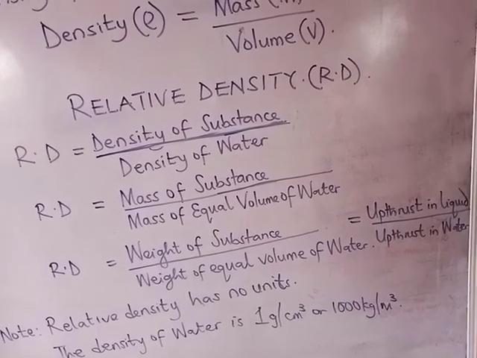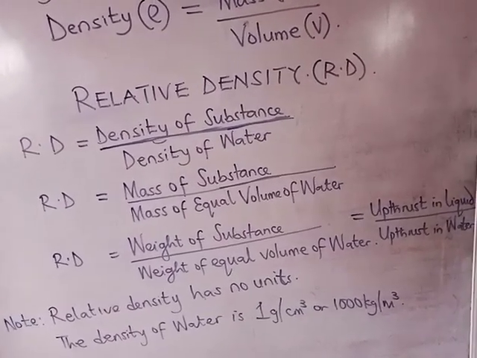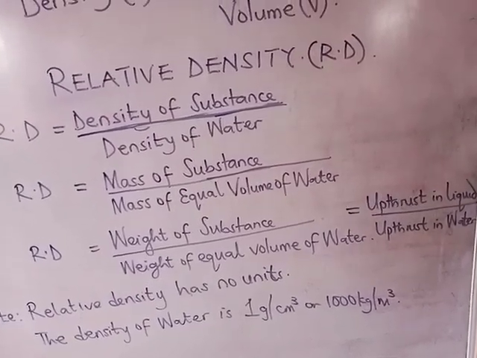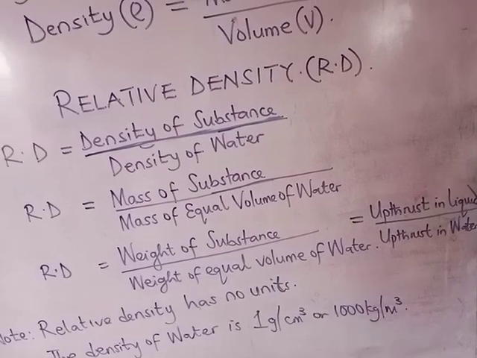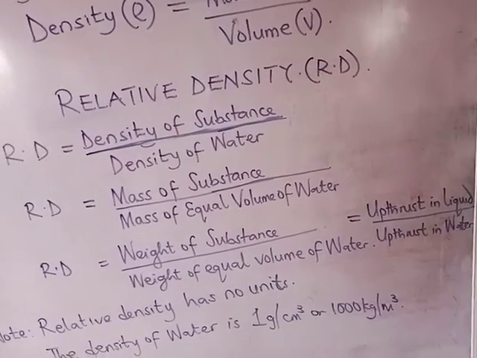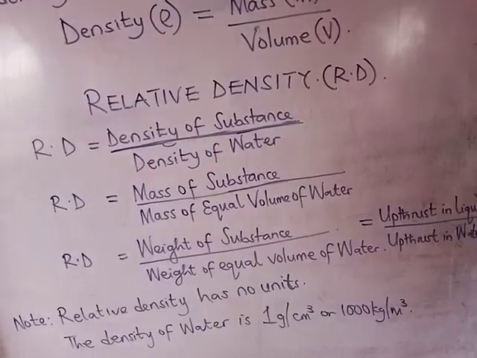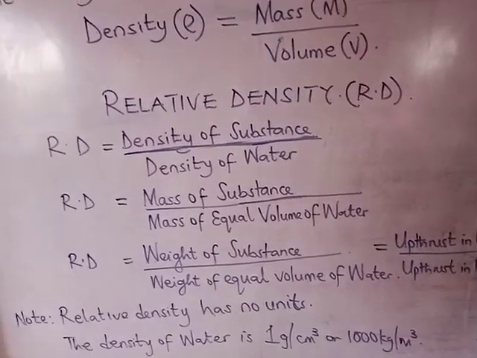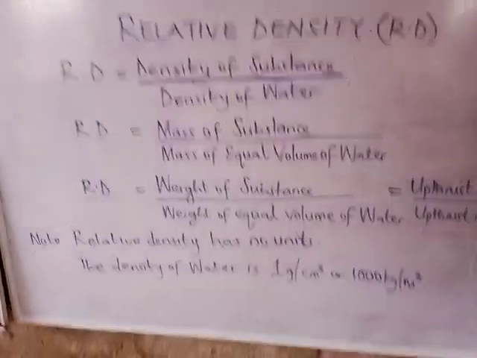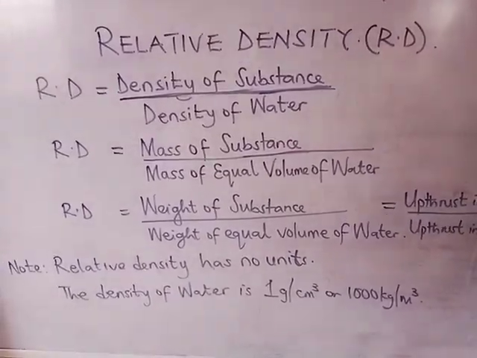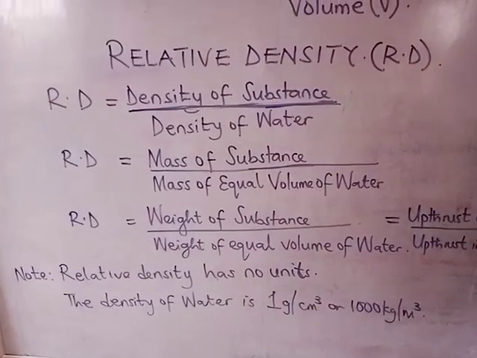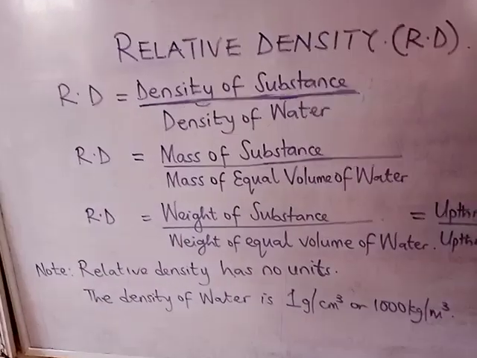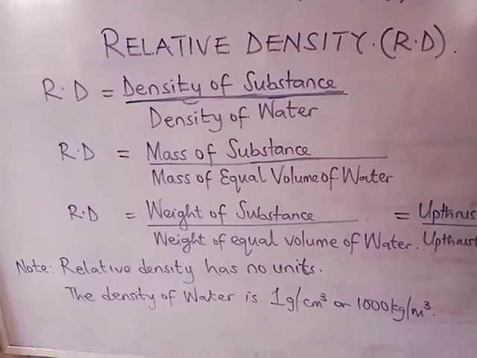It is also the same thing as upthrust in liquid. That means it's the weight of substance displaced in liquid over the weight of substance displaced in water. Upthrust means weight displaced. Let's note this: relative density has no units. And the density of water is 1 gram per centimeter cube or 1,000 kilogram per meter cube.